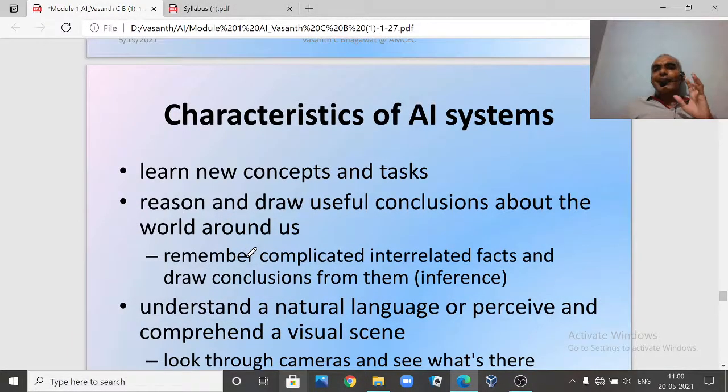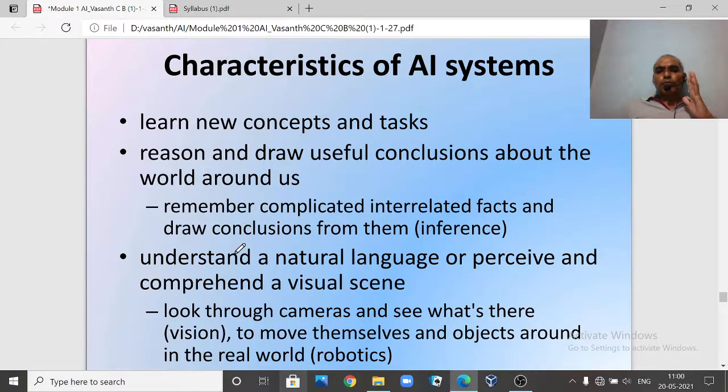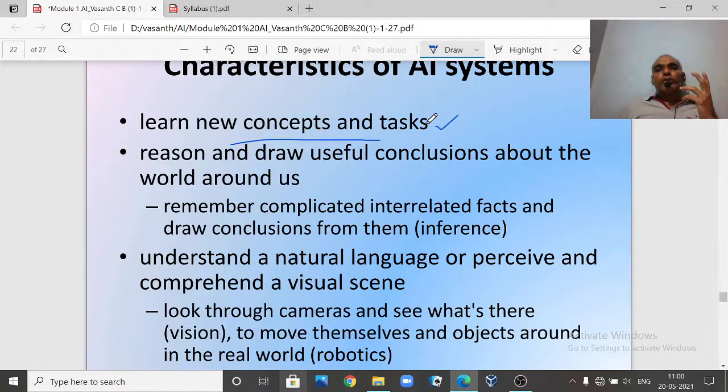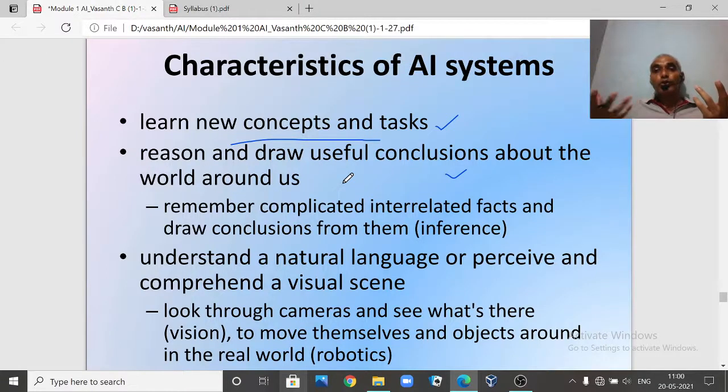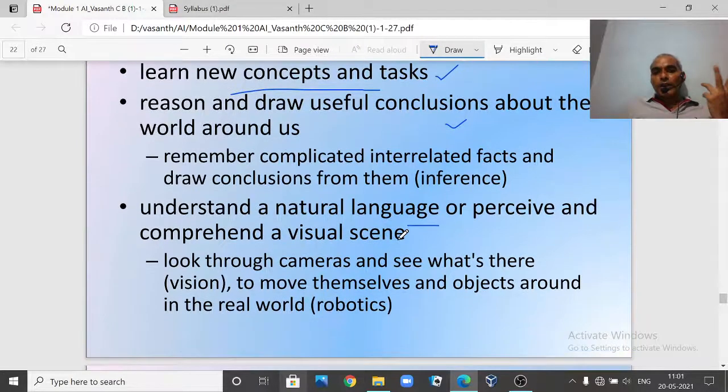If you look into the characteristics of an AI system, what characteristics should it have? The first thing is to learn new concepts and tasks. Your machine should be able to learn new things or tasks, reason and draw useful conclusions about the world around us. It should be learning new things and concluding new things about us. It should be able to infer and understand natural language.